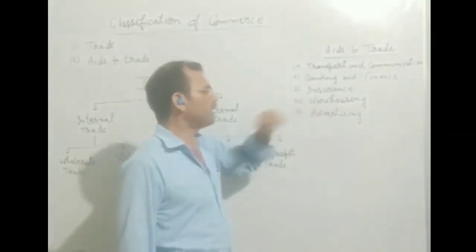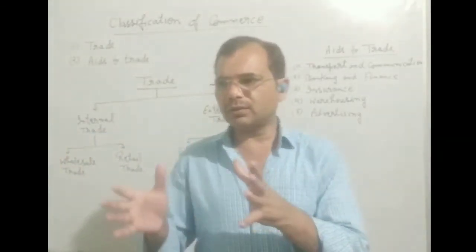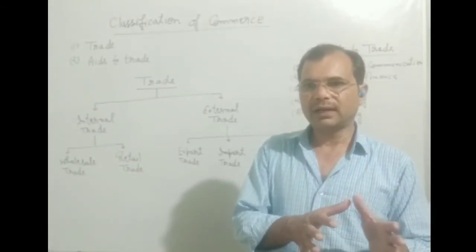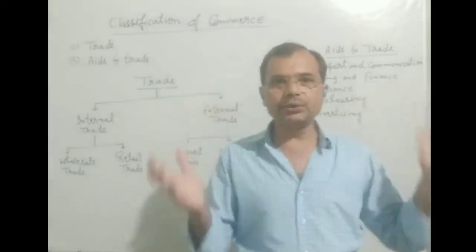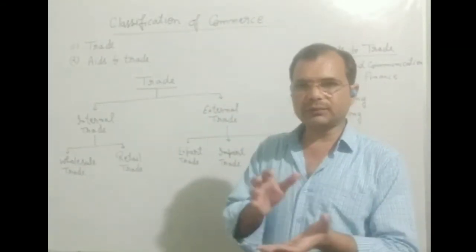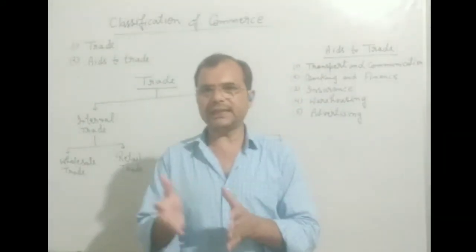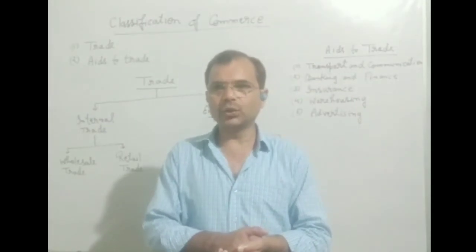Now we will see warehousing. As you know, some goods are produced in a special season, and some goods are produced in a huge amount. Suppose we are taking the first type, some crops are produced such as rice, grain, pulses. They cannot be sold immediately.